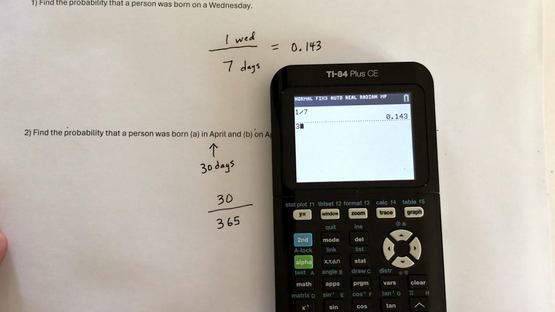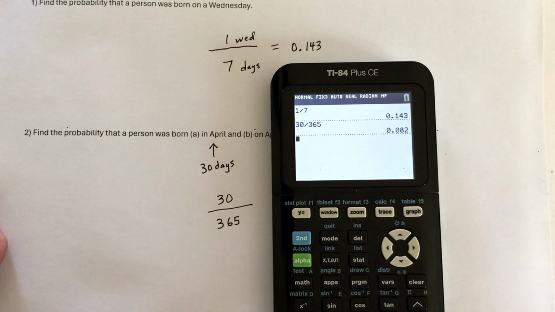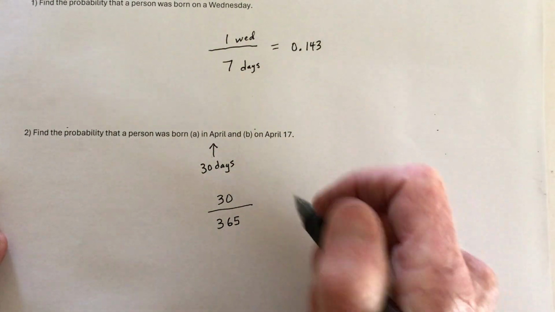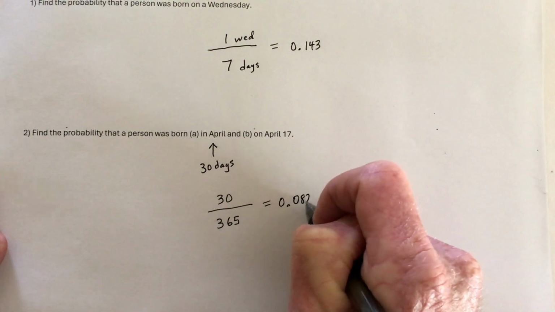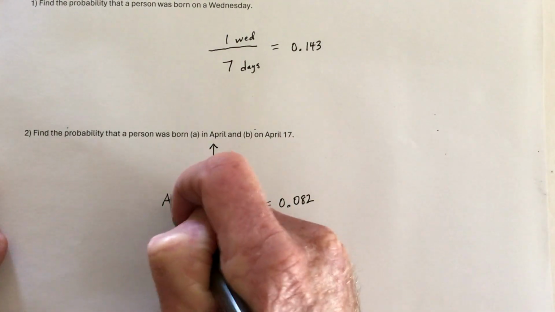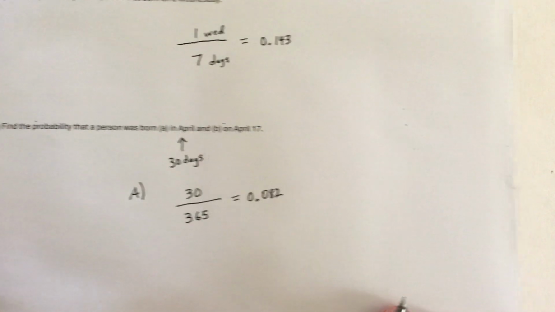So if it's 30 divided by 365 days in a year, then the answer is going to be 0.082. And if I did consider that a year is actually 365.24 days, it's not going to change the answer, at least not for the first 3 decimals. So that is going to be 0.082. That's part A. And then part B.